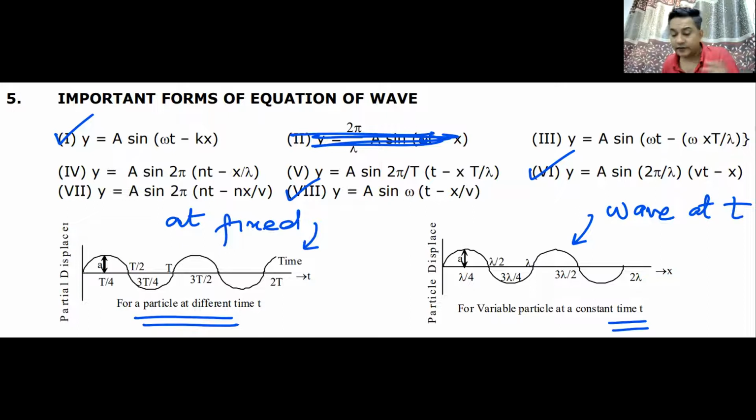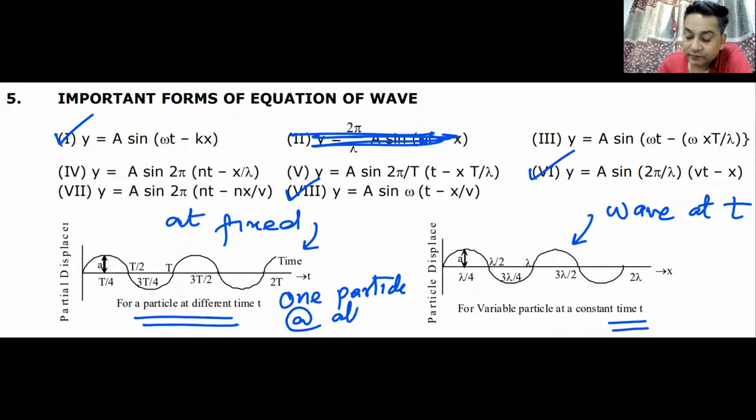The previous graph is the graph of one particle at all times. The second graph is the graph of all particles at one time. This is one particle at all times, how the particle will move. This is all particles at one time.